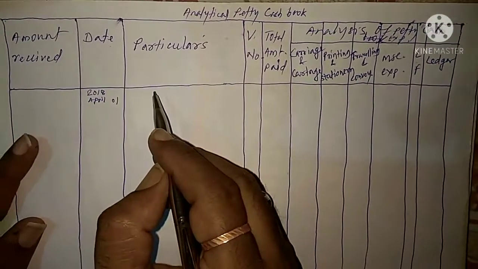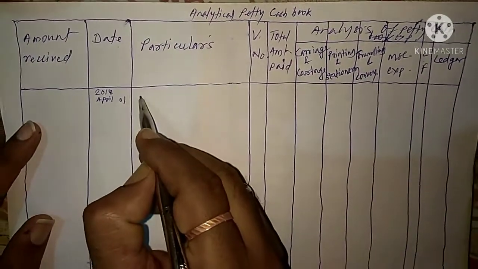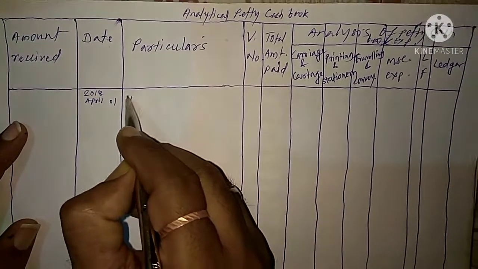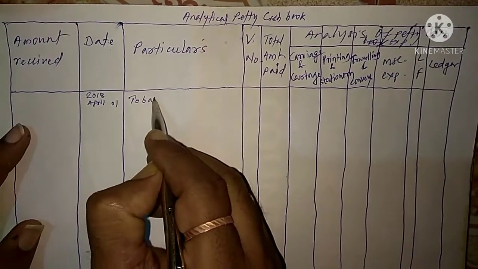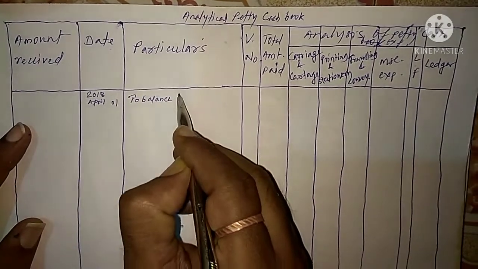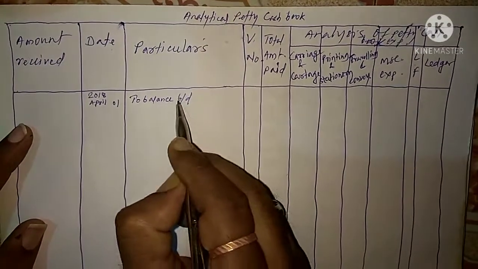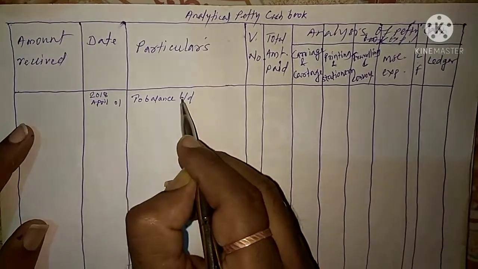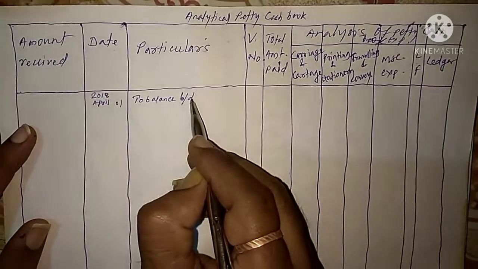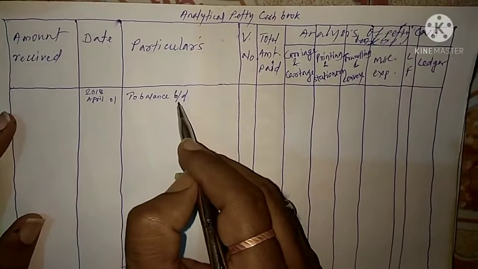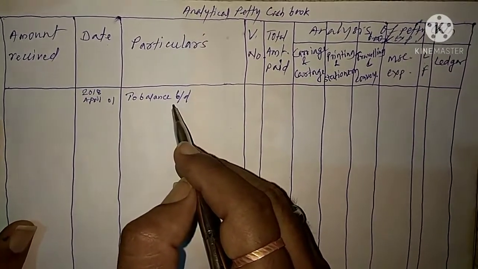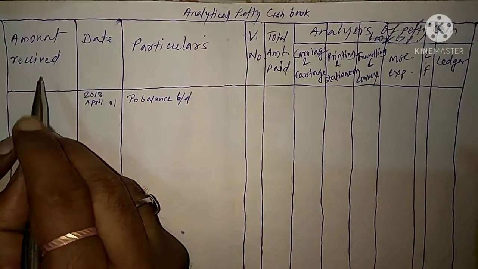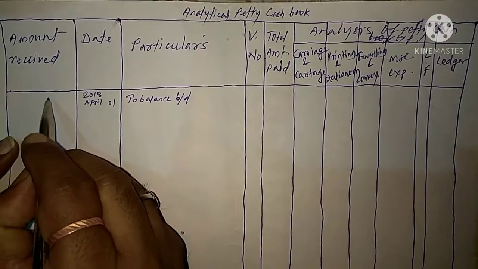For the opening balance, the style of writing is "By balance b/d". This b/d means brought down, and we use b/d for the opening balance and c/d for the closing balance. So "To balance b/d", and this amount 200 we have to write in the amount received column.